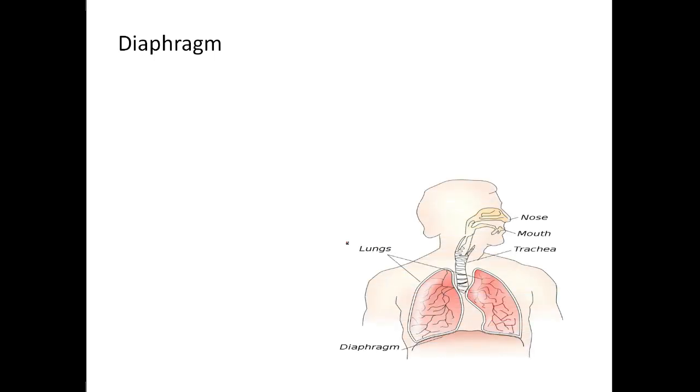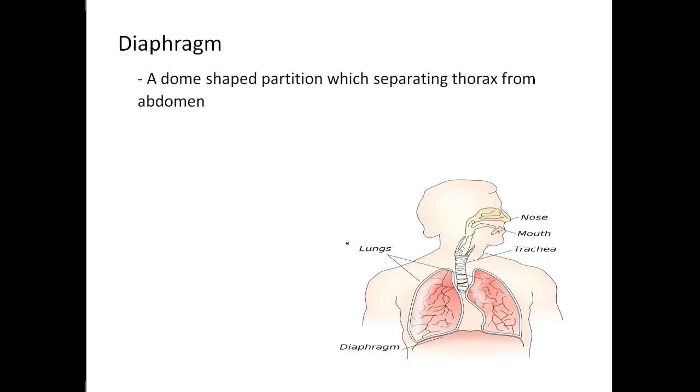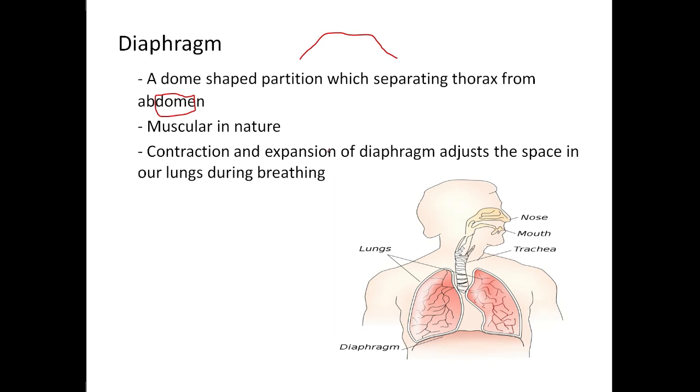Now what we are going to see is a very important organ called the diaphragm. While studying the thoracic cavity, we have seen the thoracic cavity lies between the neck and the diaphragm region. The diaphragm is a dome-shaped partition which separates the thorax from the abdomen. It lies just below the lungs and is muscular in nature, made up of muscles. So contraction and relaxation take place. Contraction and expansion of the diaphragm adjust the space in our lungs during breathing.